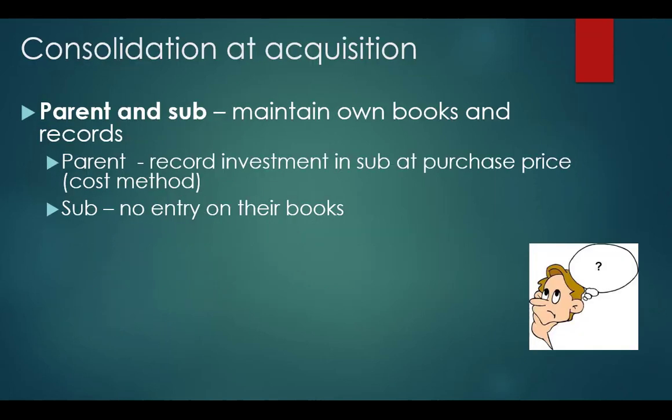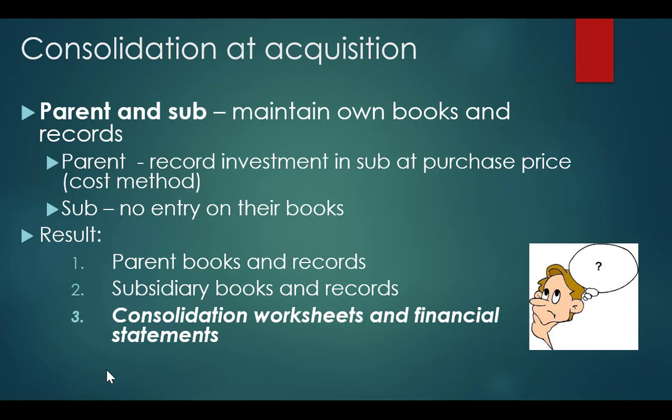When we are consolidating an acquisition, each of the parent and subsidiary maintain separate accounting records and produce separate financial statements. However, the parent must produce consolidated financial statements, consolidating the assets, liabilities, operations, and cash flows of the subsidiary with its own, as if it was one entity. Consolidation does not change the books and records of either the parent or the subsidiary. It is strictly a function of creating the consolidated financial statements of the parent.